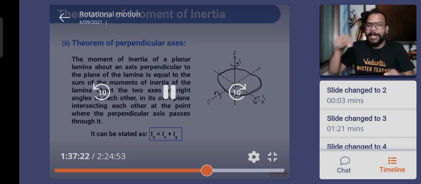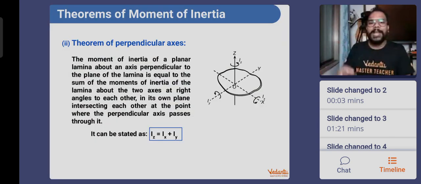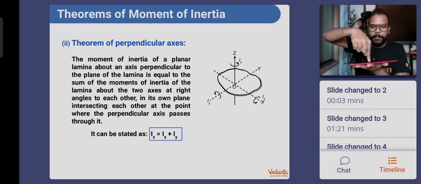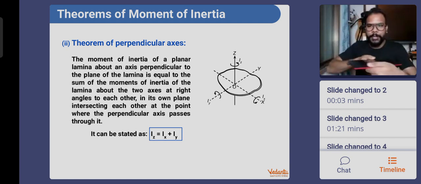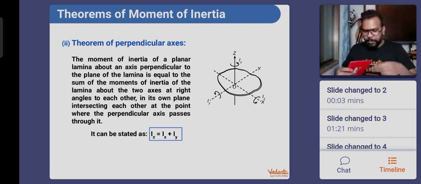You have to visualize the axis. Z is the one which is perpendicular to the plane of the body, perpendicular to both X and Y. Then the body rotates like this. This is how the body rotates. That is IZ. So whenever such 3 axes are given, let's read what is written.